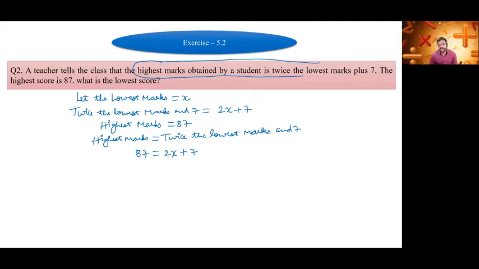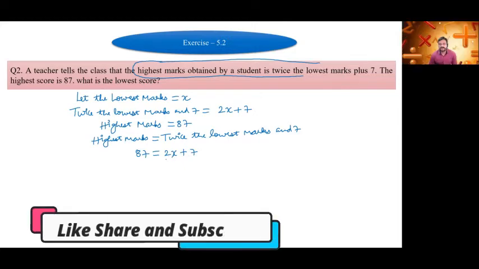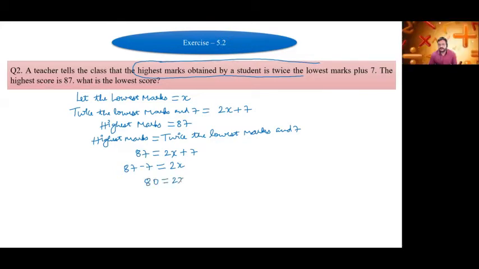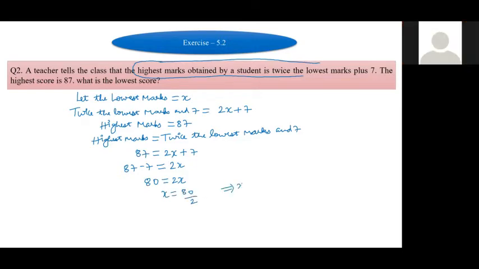Now shift the variable terms to one side, 2x. So we will keep this 2x on the RHS only, and we will shift the constant to the LHS. So 87 minus 7 is 80, so 80 is equal to 2x. So x is equal to 80 upon 2, so x is equal to 40.